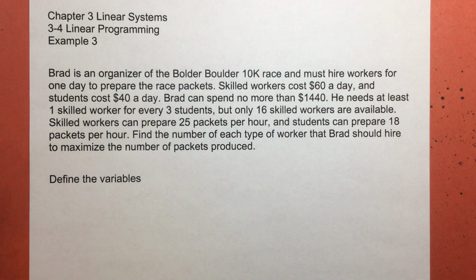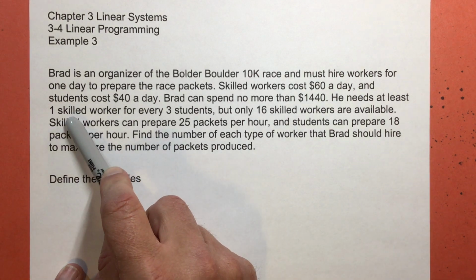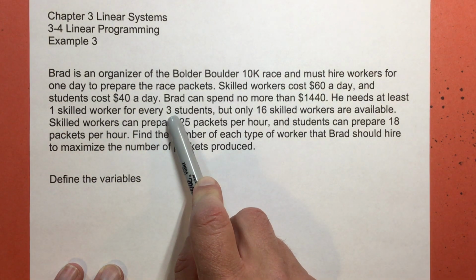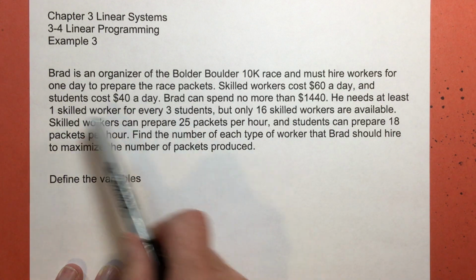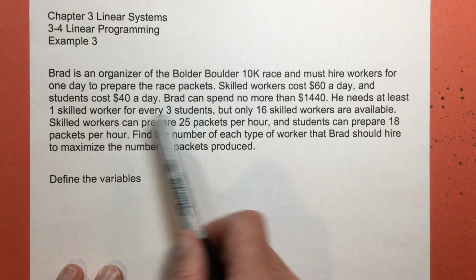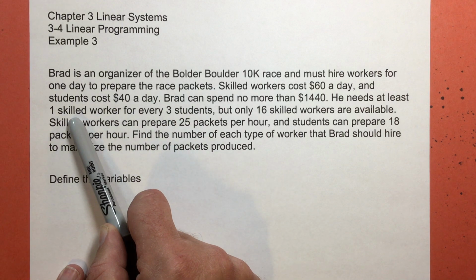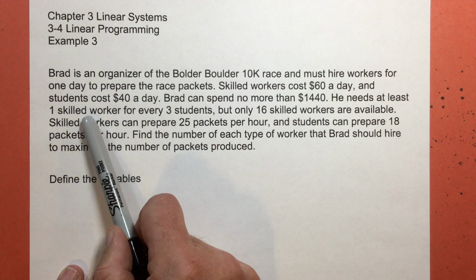There may be some other extra duties involved, which is why they get paid more. So he needs one skilled worker for every 3 students. That does not mean exactly 1 for 3 or 2 for 6 or 3 for 9. If he can hire more skilled workers, that's better. So that's where the inequality is going to come in. Again, we'll get to that when we get to the constraints.